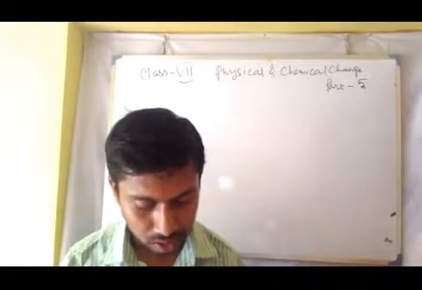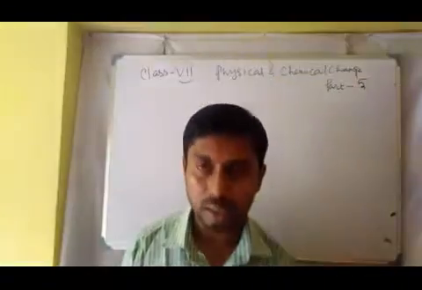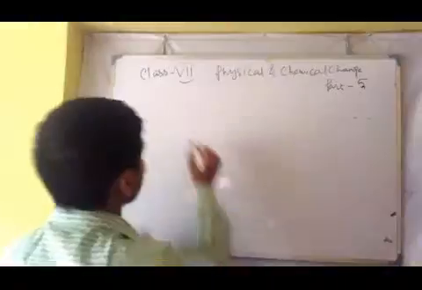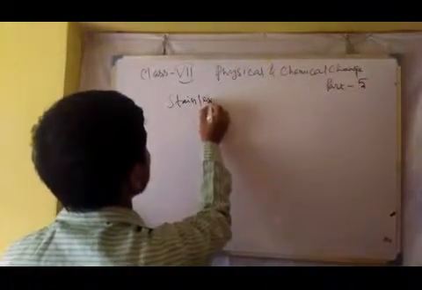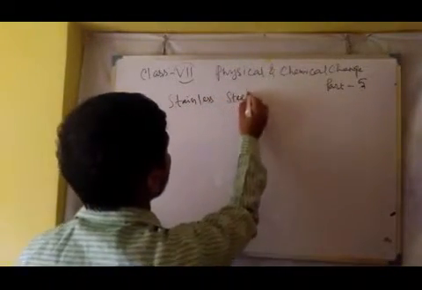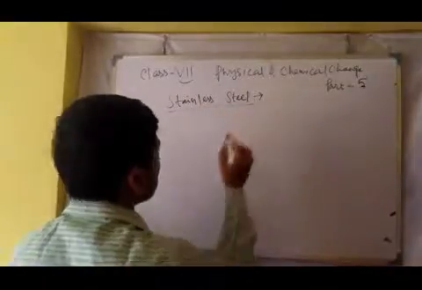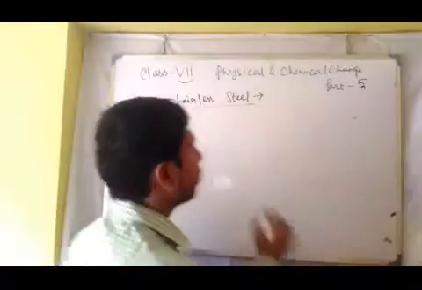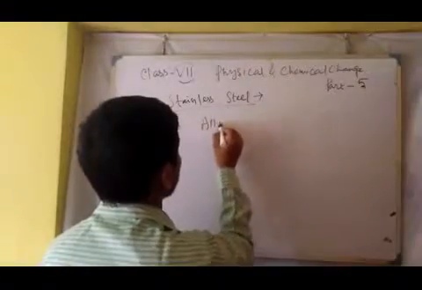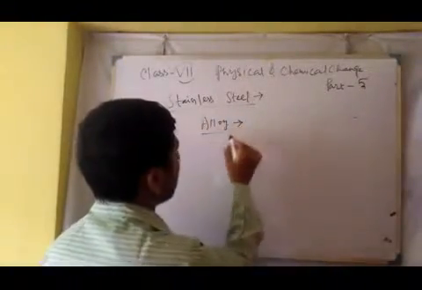Now today it is stainless steel. What is stainless steel? Before that we have to know what is an alloy.